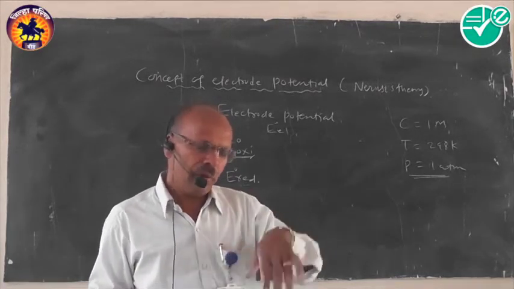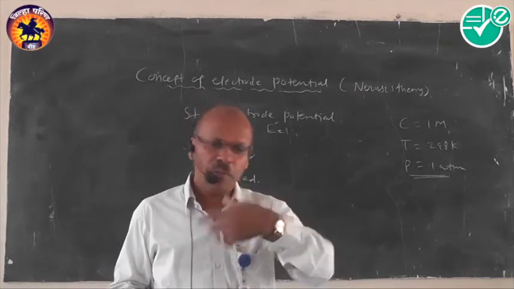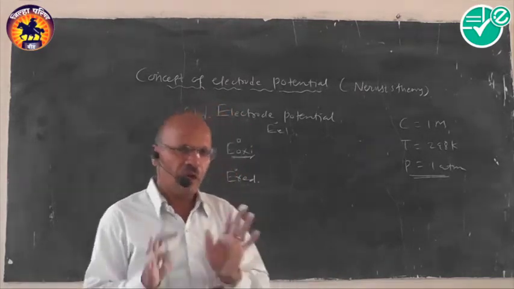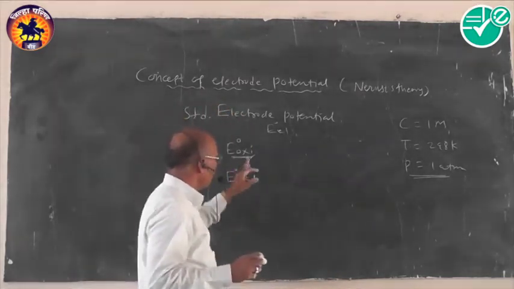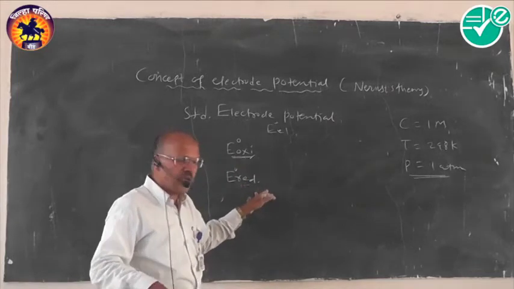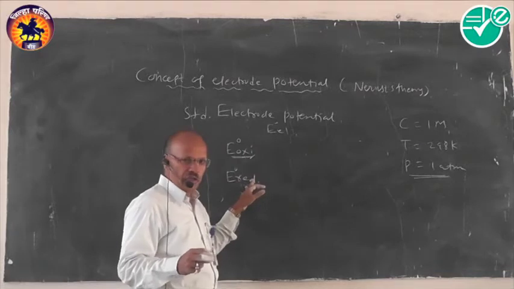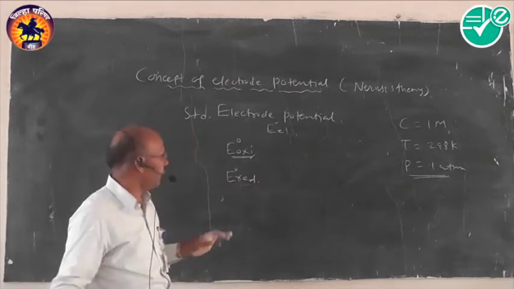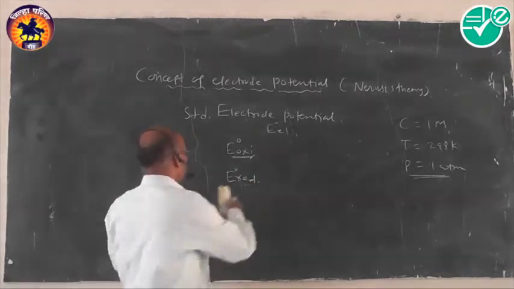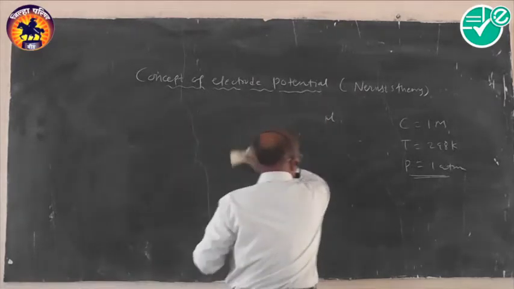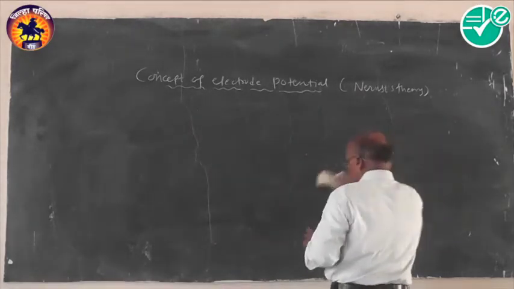It may be due to the process of oxidation, maybe due to the process of reduction. Depending upon that, reduction potential, oxidation potential. If we maintain the standard conditions, then standard oxidation, standard reduction. In this fashion, remember the terms. What is the meaning of standard electrode potential, standard oxidation potential, standard reduction potential?